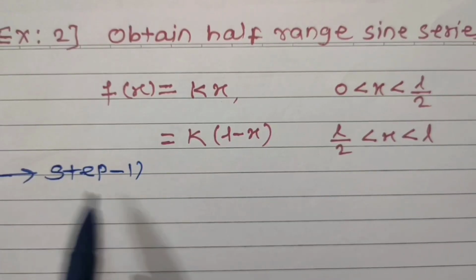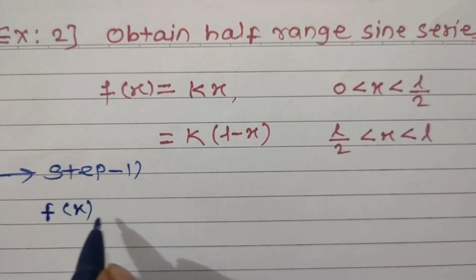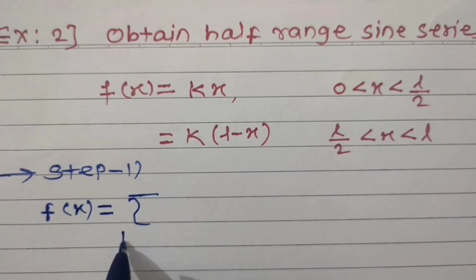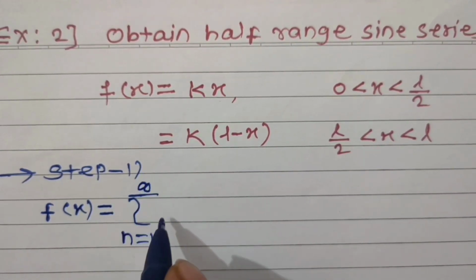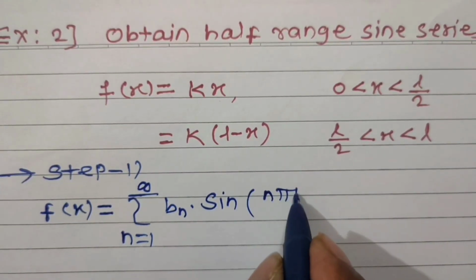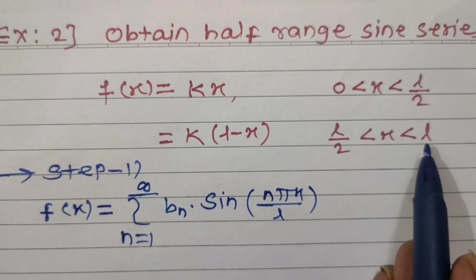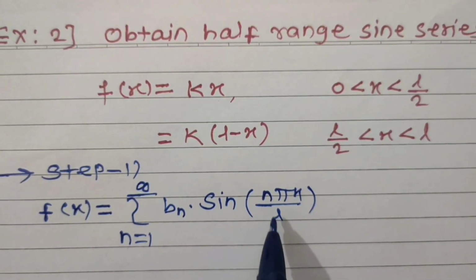In step number 1, we have to write the formula for f of x and Fourier coefficients. So f of x half range sine series is given by summation n is equal to 1 to infinite bn into sine of n pi x divided by L. Okay. Here upper limit is L. Keep this L as it is.